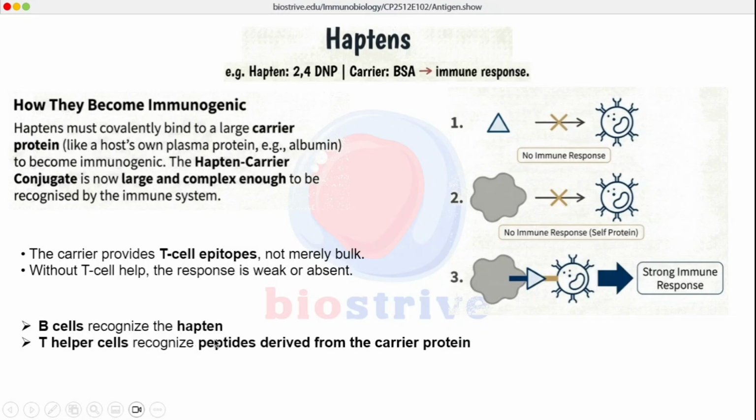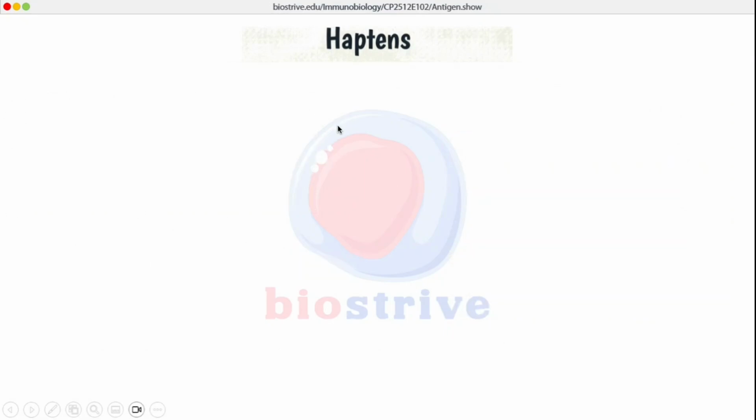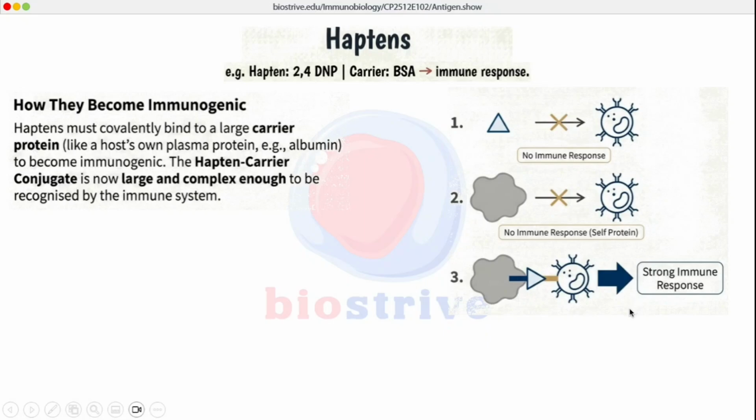B cells recognize the hapten, T cells recognize the peptides derived from the carrier protein. This is the main concept. That is how these haptens are made immunogenic. There is generation of three different kinds of antibodies.